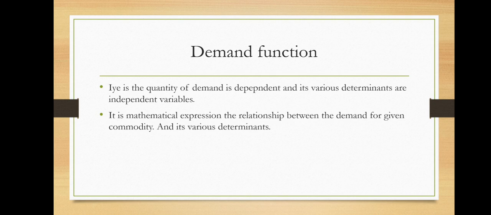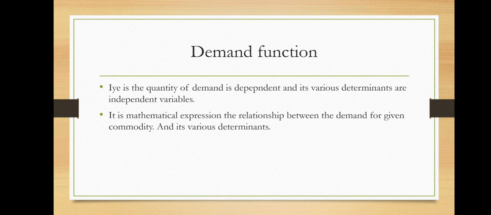For example, there is price affecting demand, income affecting demand, advertisement, government policy, a number of things. You studied in the 12th standard that the price greatly affects demand. After that, income affects demand, then government policy affects demand, price of a substitute affects demand. Means when you see the relationship between demand and their determinants, it is called the demand function.